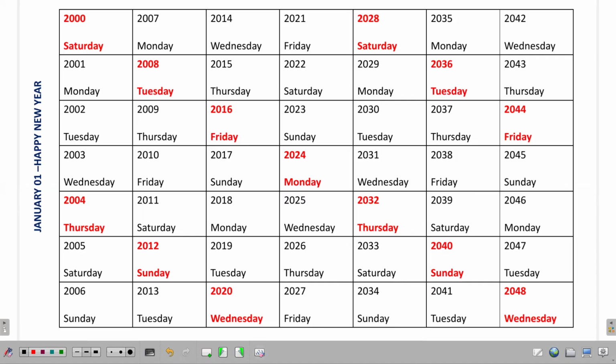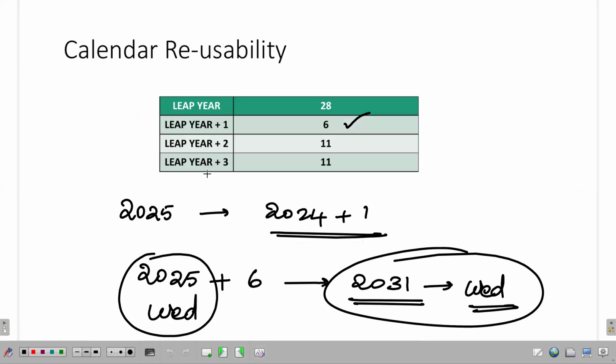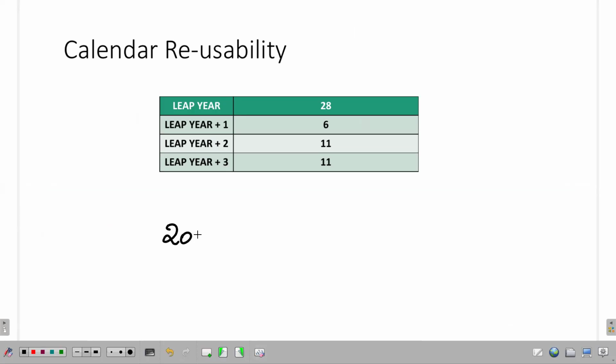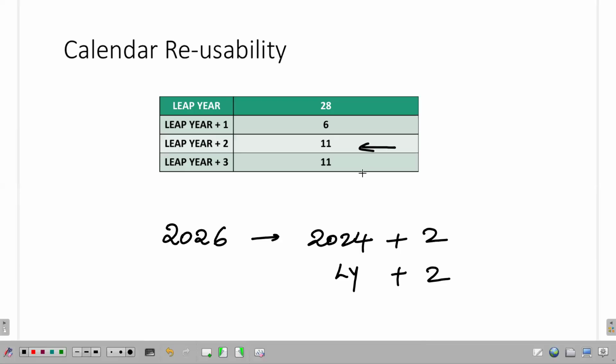In the same way, if you verify leap year plus 2 and leap year plus 3, a year in that format can be used again after 11 years. Let us consider one example, 2026. 2026 is 2024 plus 2. It is in the form leap year plus 2, right? So for leap year plus 2, the cyclicity is 11 years.